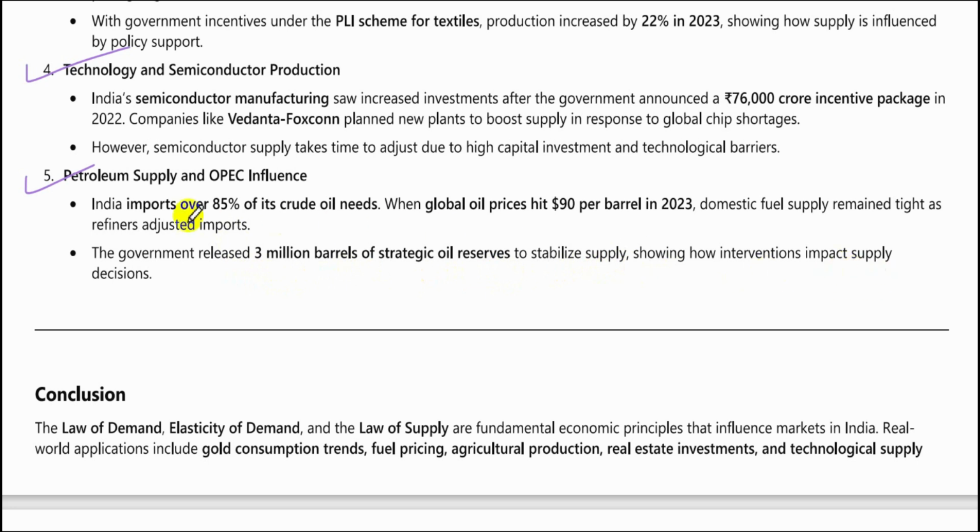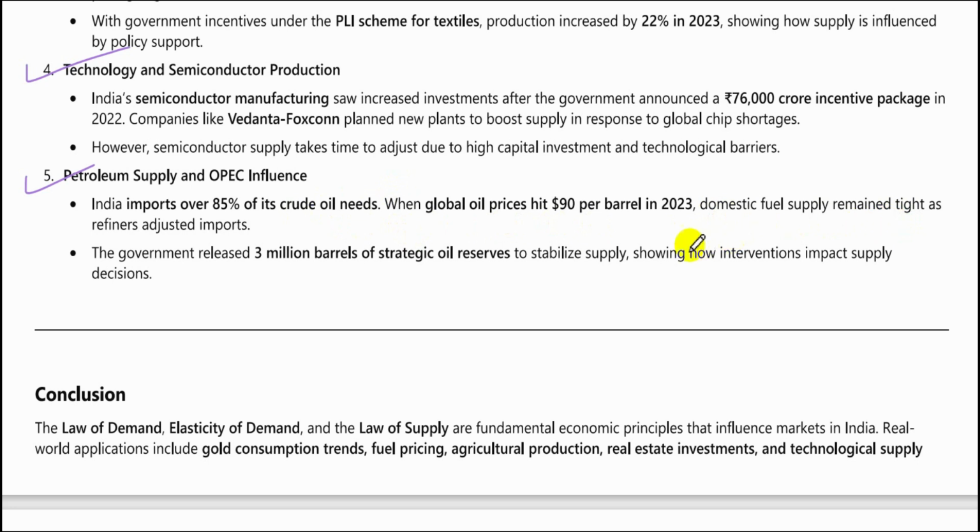So, India imports 85% of its crude oil needs, petroleum products and other things. And when the global oil prices hit $90 per barrel, domestic fuel supply remained tight, meaning there was a shortage of domestic fuel supply.